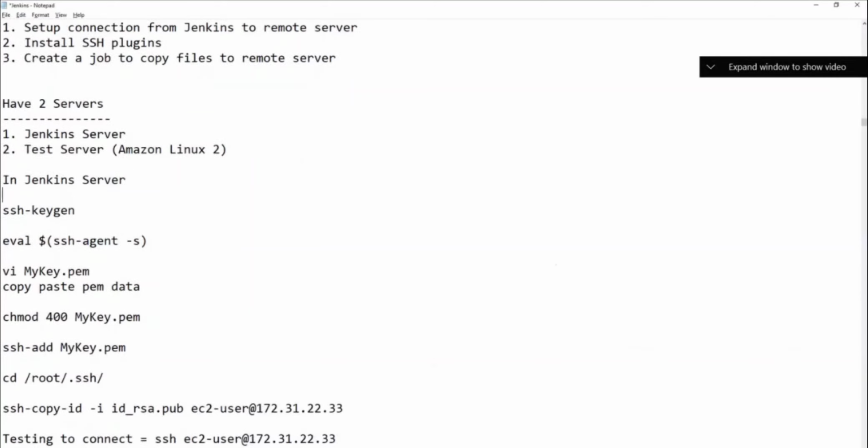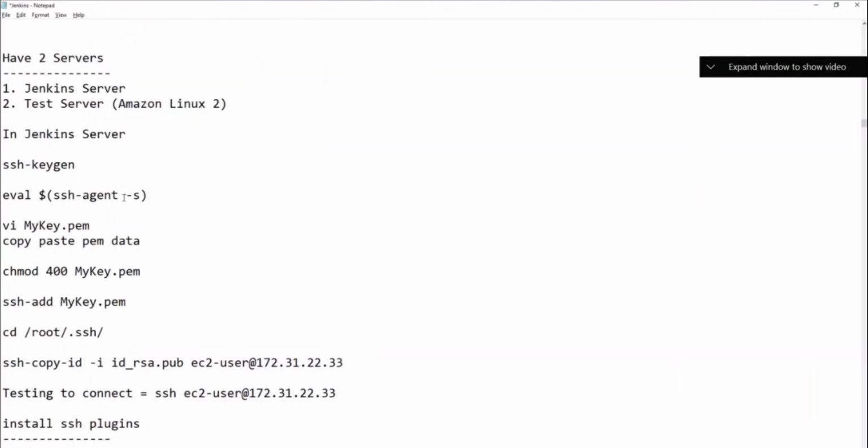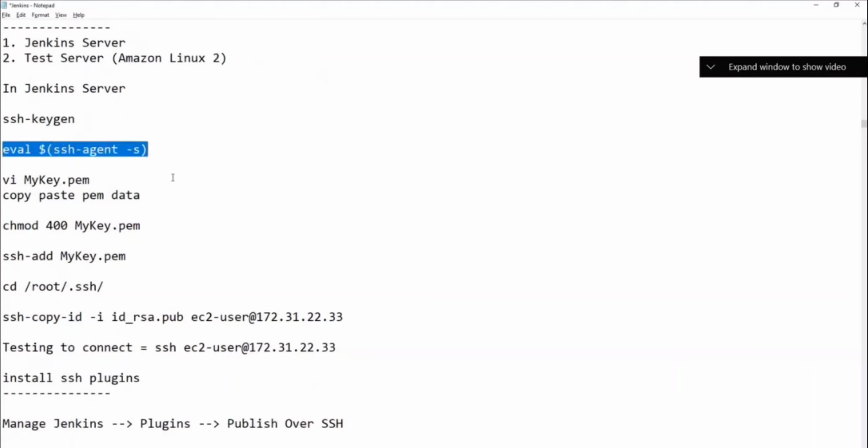In the Jenkins server, we need to generate the keys. What is the command to generate the keys? In Linux we have done this: ssh-keygen. I chose the Linux topics carefully so that all the commands required in DevOps would come up. Whenever you run ssh-keygen, two keys are created: a private key and a public key, id_rsa.pub. This command will help you see whether the agent is running, and it will show the process ID.